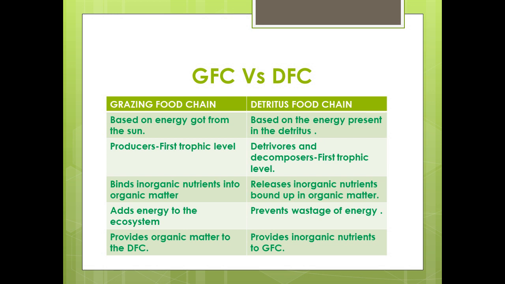Now, the grazing food chain adds energy to the ecosystem. The DFC prevents the wastage of energy bound in the organic matter. The GFC provides organic matter to the detritus food chain, and the detritus food chain provides inorganic nutrients to the grazing food chain. So, they both complement each other.